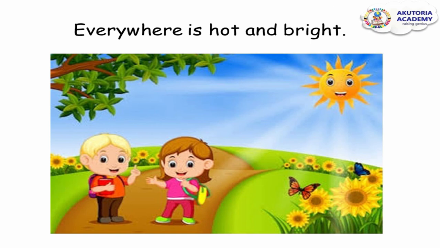You see, in the picture, we have a sunny weather. Mr. Sun is out. He's so happy because he's the king of the sky. And see, the children are happy because everywhere is bright. The flowers are brilliant. Butterflies are flying. The children are walking to school and they are so happy. But aside the fact that everywhere is bright, everywhere is also hot. So when you have a sunny weather, everywhere is hot and bright.